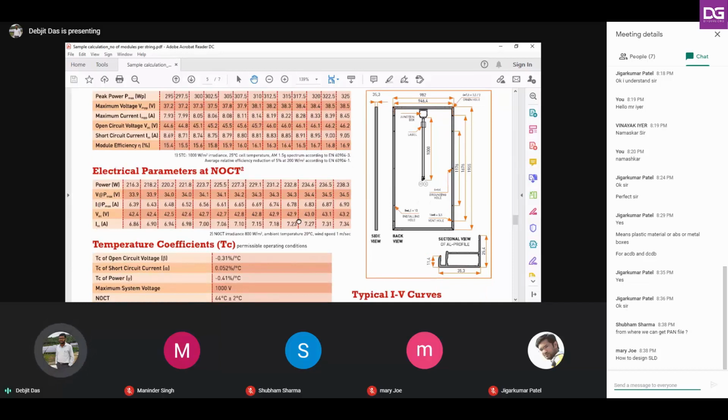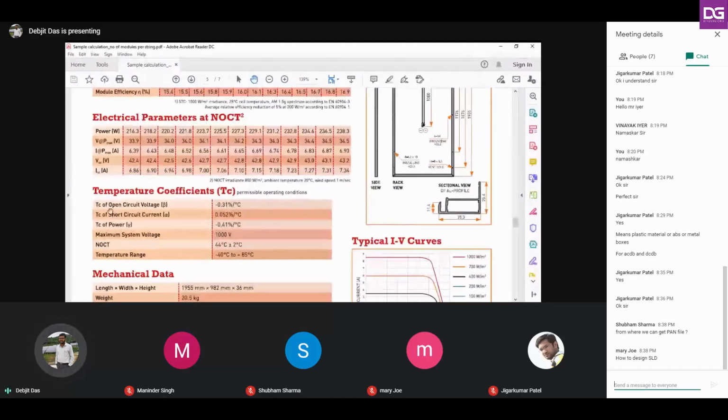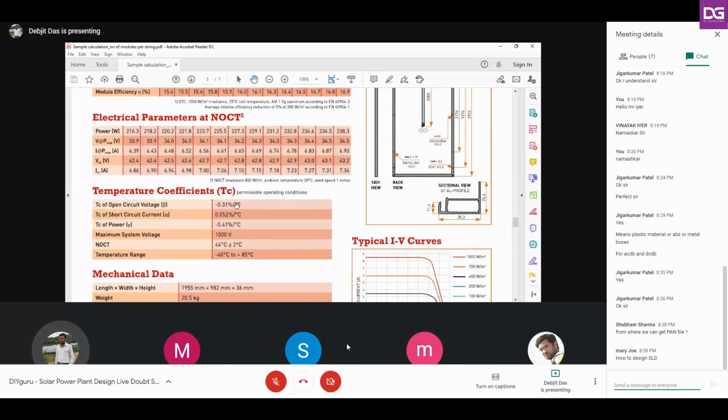You see the temperature coefficients are written over here. Temperature coefficient for open circuit voltage and for short circuit current. Now for this open circuit voltage, the temperature coefficient is minus 0.31%. And if we convert this percentage into fraction, then we will get 0.0031, right?